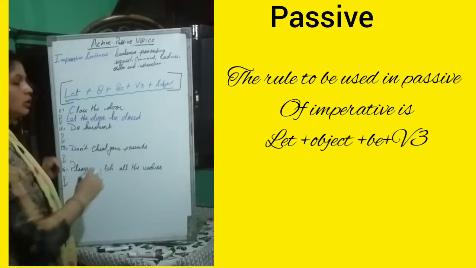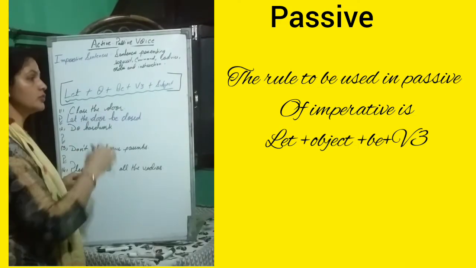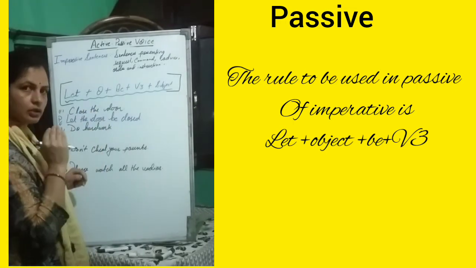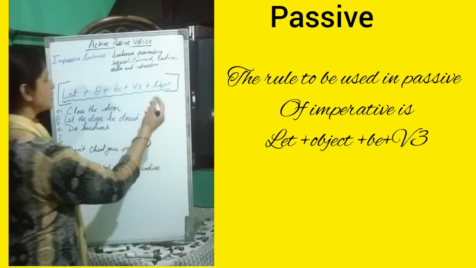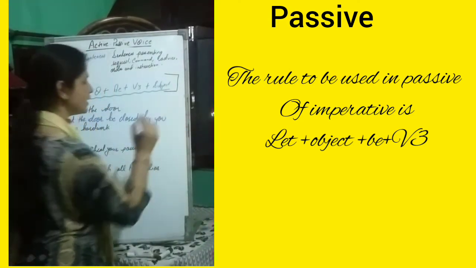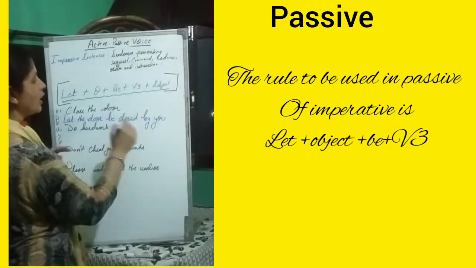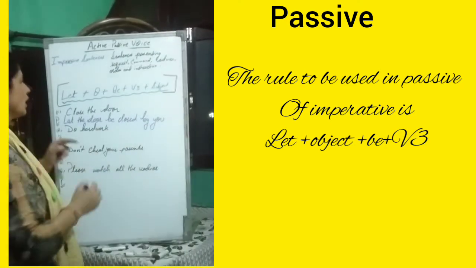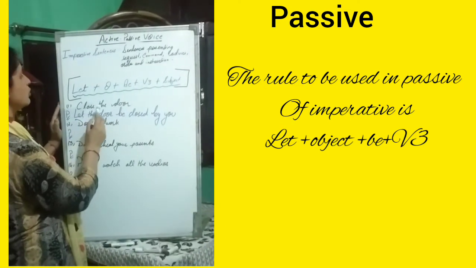The subject is missing here, but in most cases the subject is understood. If required, you can add let the door be closed by you, or you can skip it. If you want to mention it, you can write by you.